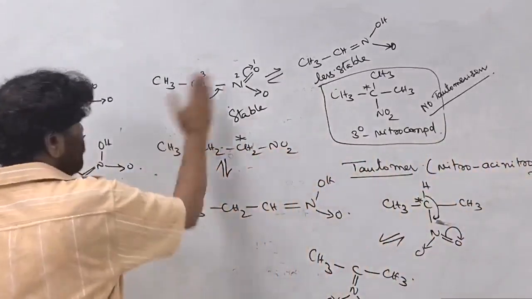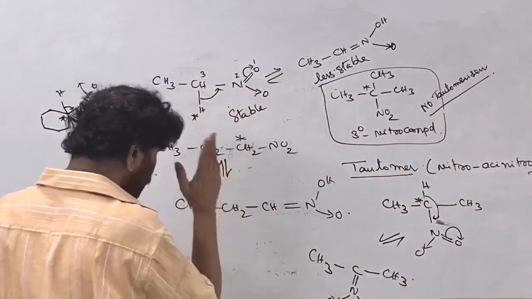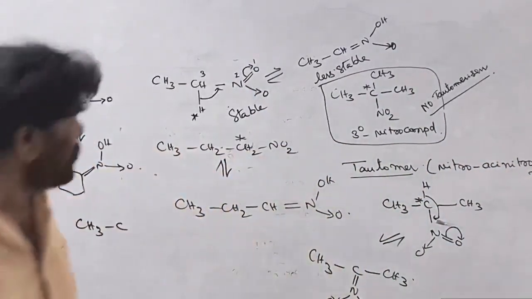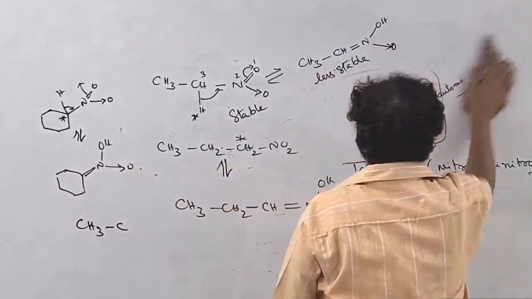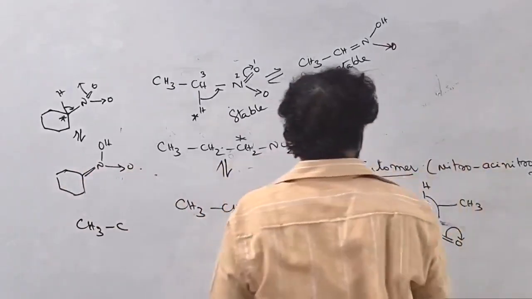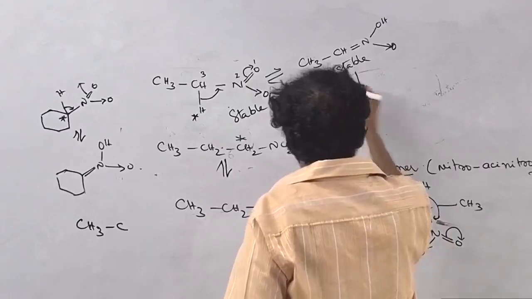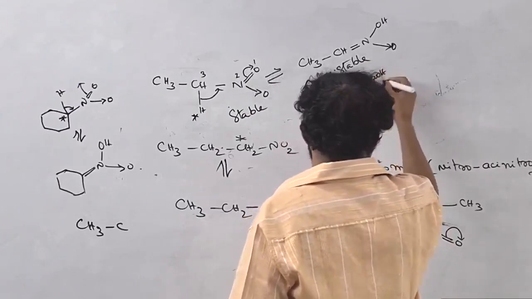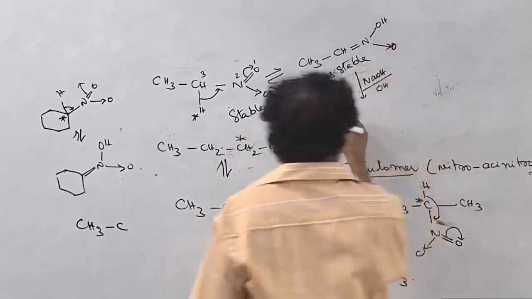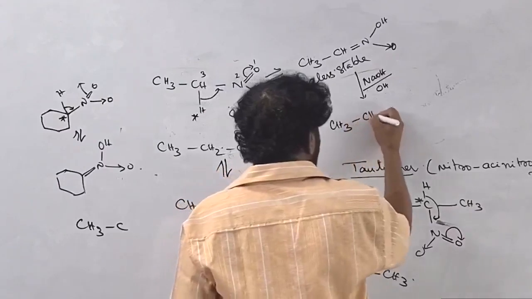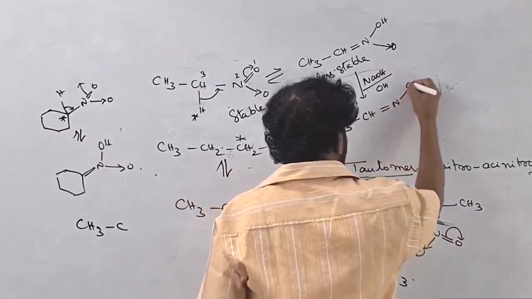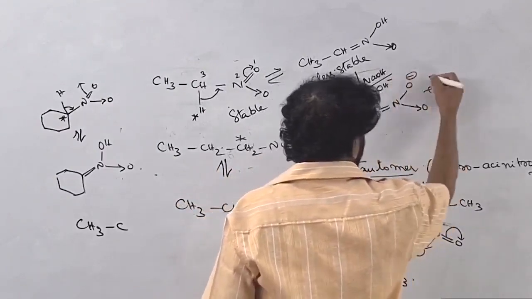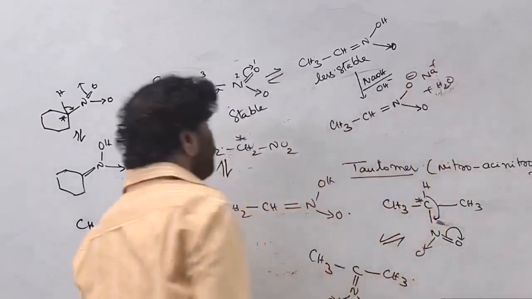Here, what happens? This hydrogen moves here, and this one moves here. If you use sodium hydroxide or potassium hydroxide, this is the less stable acid, the aci-nitro form. The OH minus ion takes this hydrogen and converts it into the corresponding anionic form plus water. The sodium salt is formed.